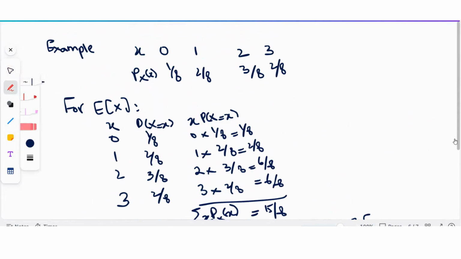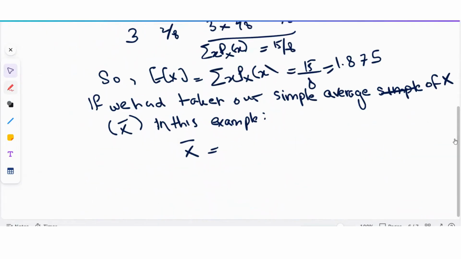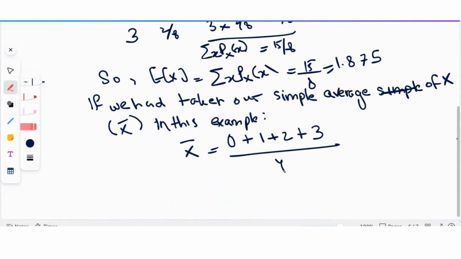You see all possible values that the random variable can take and divide by the total number of values it has. So x can take values 0, 1, 2, and 3. So when you're taking simple average, we just add all the possible values it can take, which is 0 plus 1 plus 2 plus 3, and divide by the total number of values it has, 4.